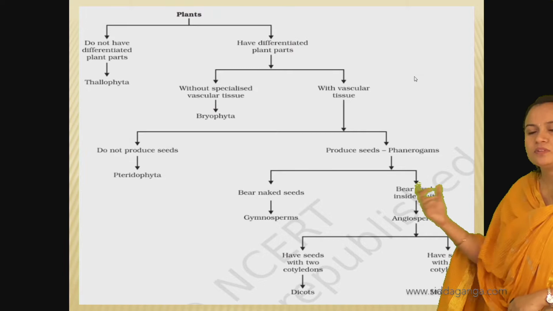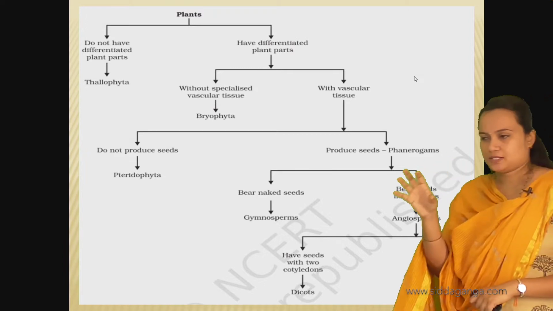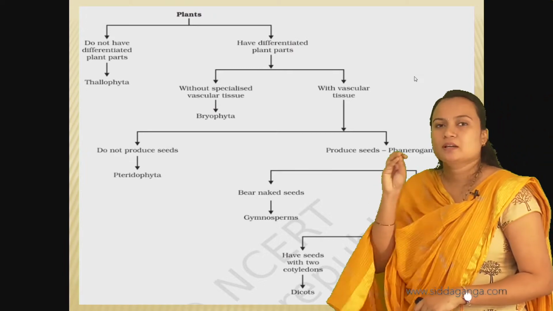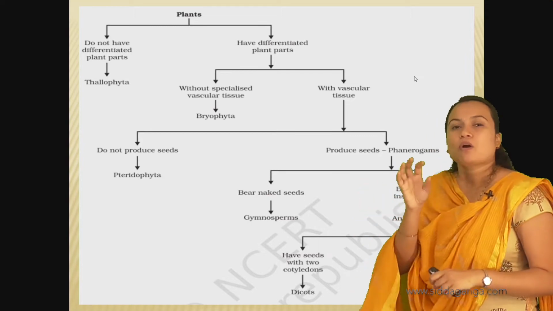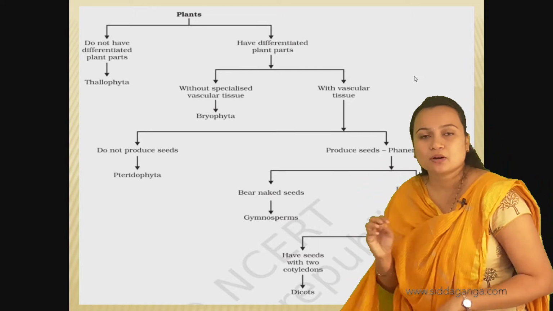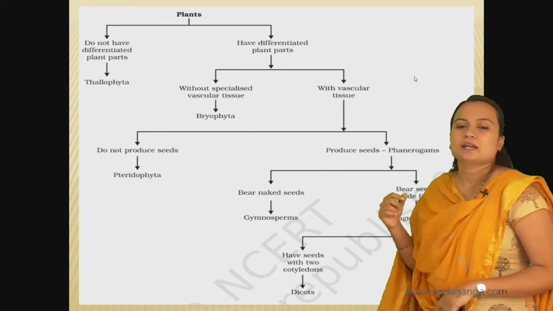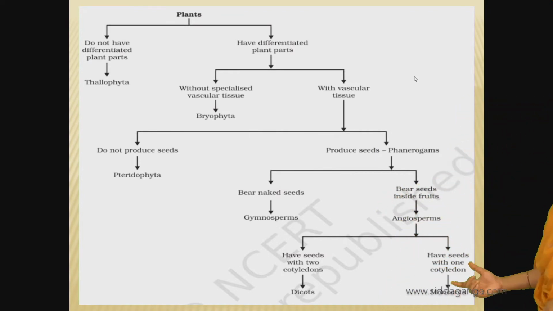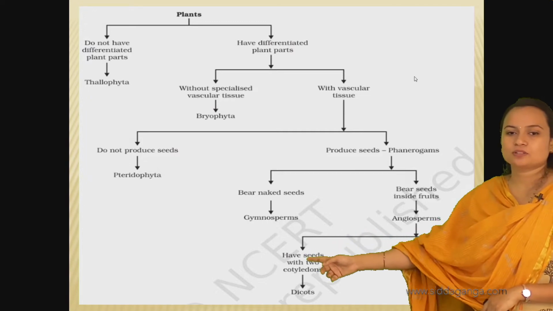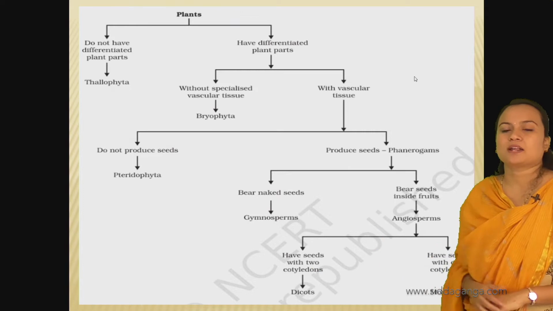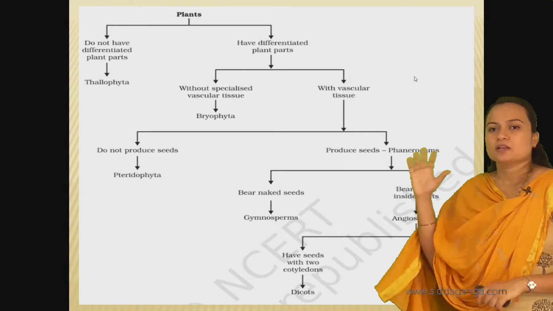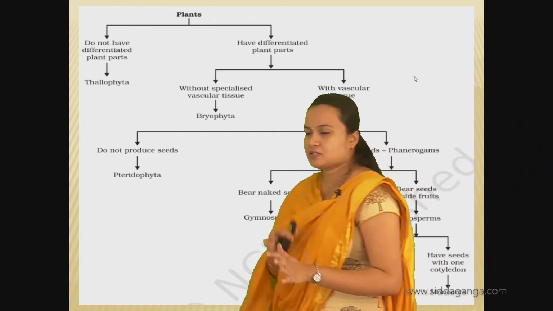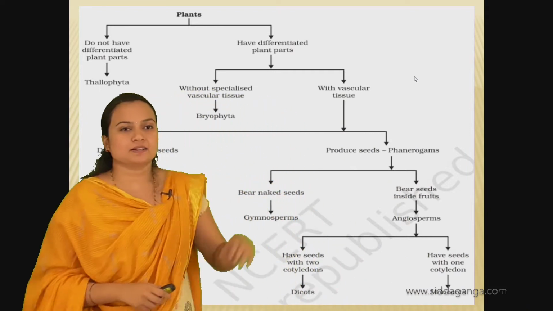Later, we look at the seed present inside the fruit, and whether the seed has cotyledons. Based on the number of cotyledons, further classification is done: seeds with one cotyledon are called monocots, and seeds with two cotyledons are called dicots, okay. So this is how classification is done based on the fundamental characters.